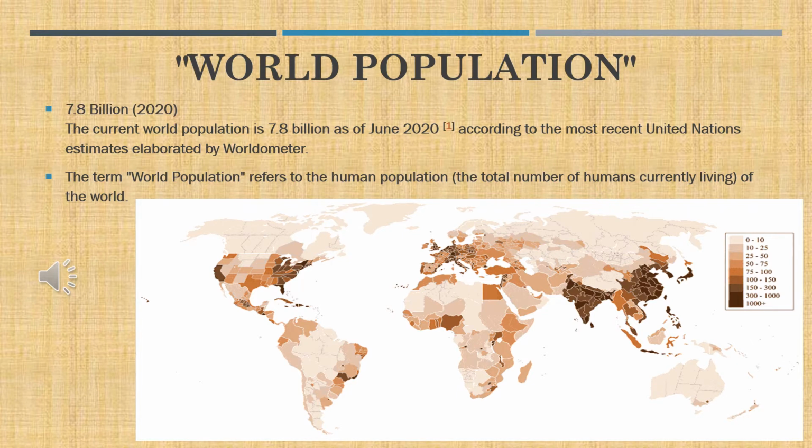Now in this slide, we are seeing the world population, again as on 08/06/2020, it comes to 7.8 billion. It is in June 2020. The current world population is 7.8 billion as of June 2020, according to the most recent United Nations estimates elaborated by Worldometer. The term world population refers to the human population, the total number of humans currently living on the world.